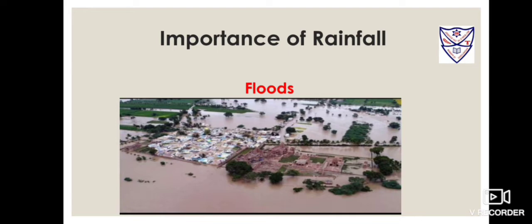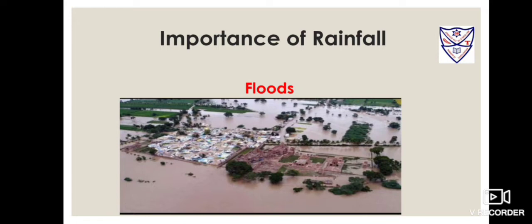Floods. Heavy rain for a long time resulting in an increase in the level of water in rivers, lakes and ponds. Students, the water spreads over the large area of nearby lands causing floods. In coastal areas, floods are often caused by cyclones. Cyclone is a very strong wind accompanied by heavy rain. Flood causes damage to crops, serious injuries or death of domestic animals by drowning. Even they cause damage to human life and their properties.